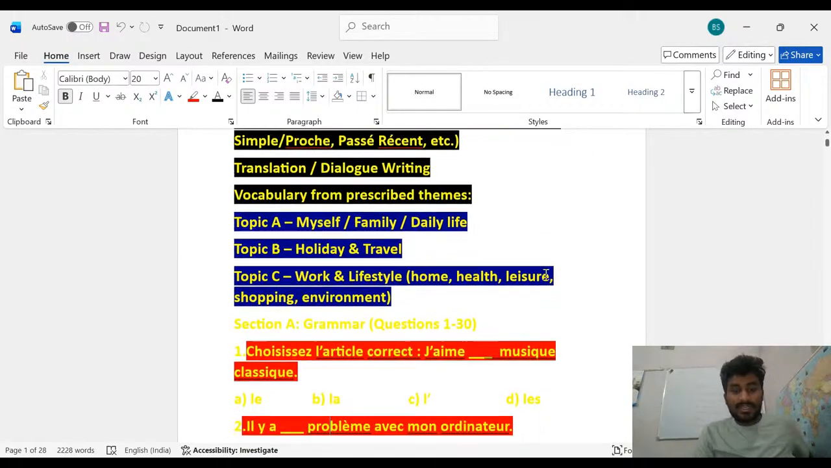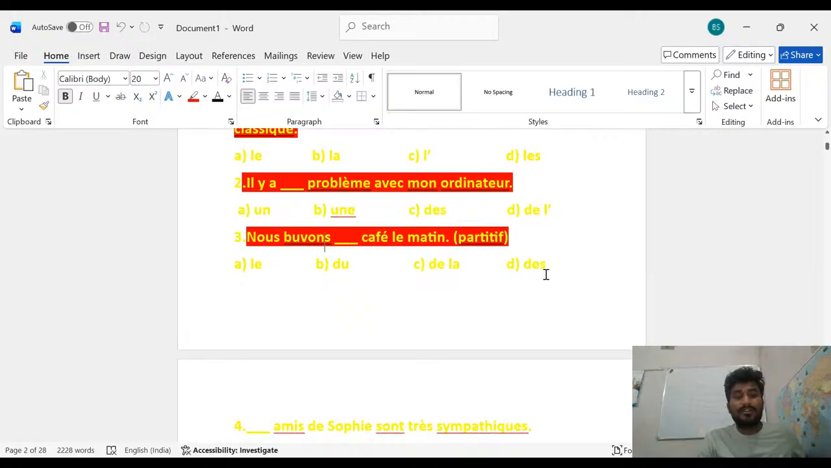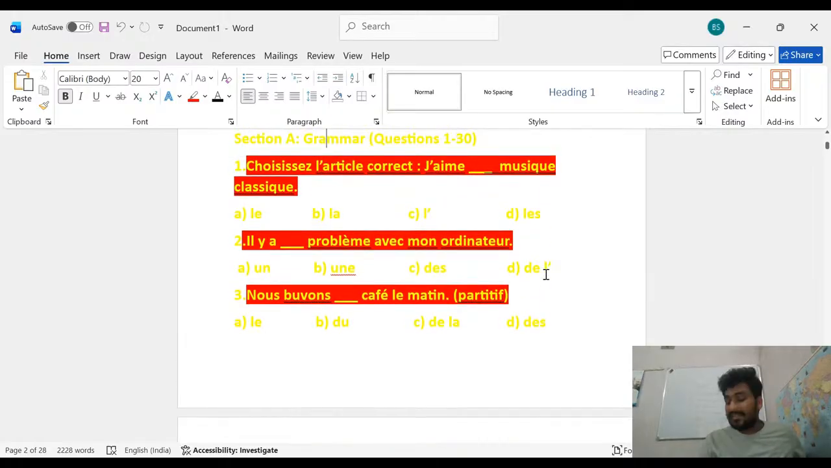So here is the first question, and what is the correct option of this?